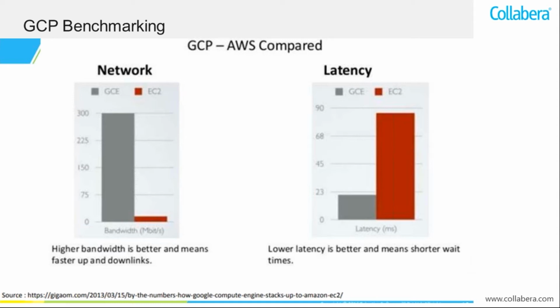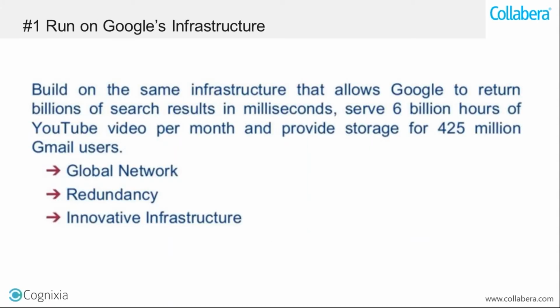As per the comparison, Google Cloud offers lower latency as compared to AWS. So these are some of the advantages of GCP. Cost is a major factor as compared to AWS. But again, as I said, AWS has its own advantages. If you see the AWS console interface, you will find that it is more premium.